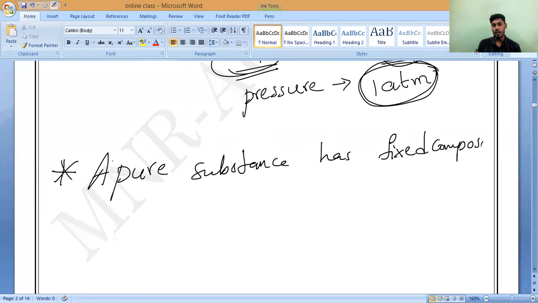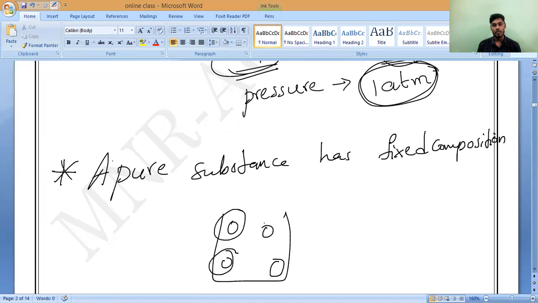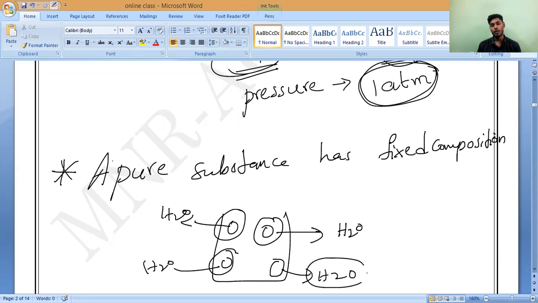What is the meaning of fixed composition? Suppose you take water, here bottom water, or Tamil Nadu water, Andhra Pradesh water, Delhi water, everywhere. What is the water composition? Only H2O. Here also H2O. So everywhere the composition is fixed.